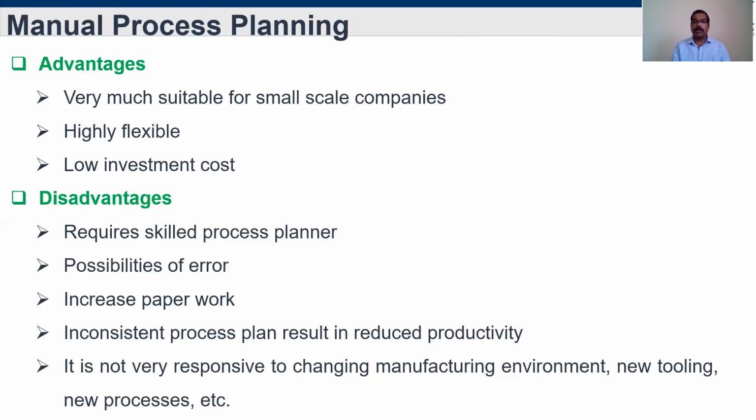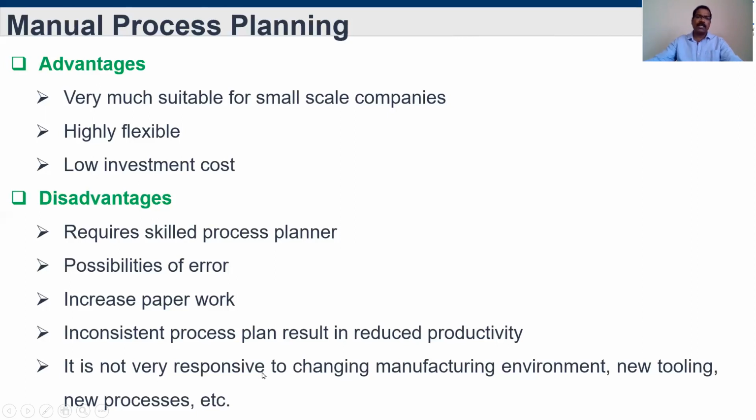As I said, the process planner's experience is very much needed. So that knowledge is also needed, his knowledge is very much important. So a skilled process planner is required for the particular industry. Then possibilities of error, because human error is possible if that process planner has not completely read about the particular industry or particular product. Documentation work will also increase, more paperwork, and process plan inconsistency will be there, so it could reduce the productivity.